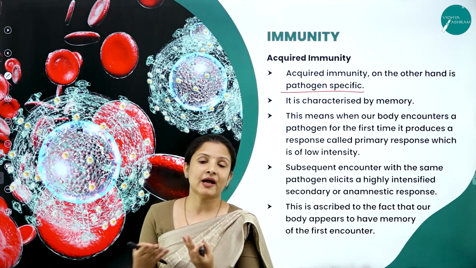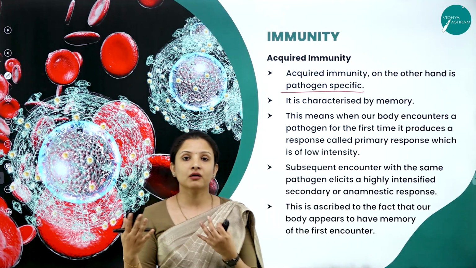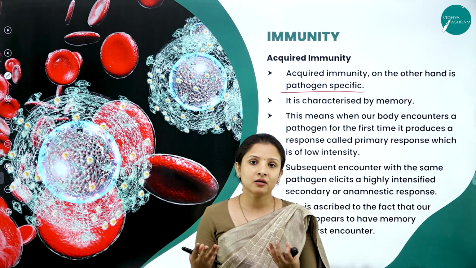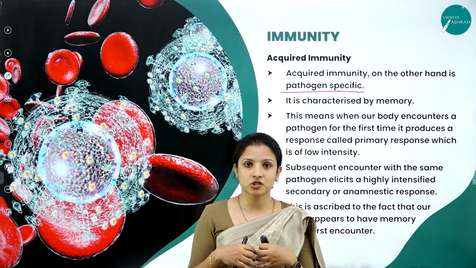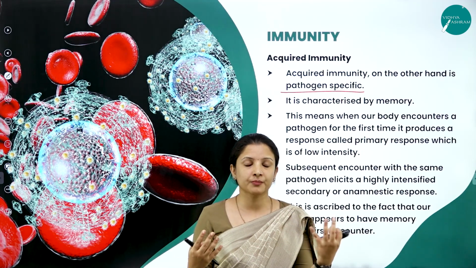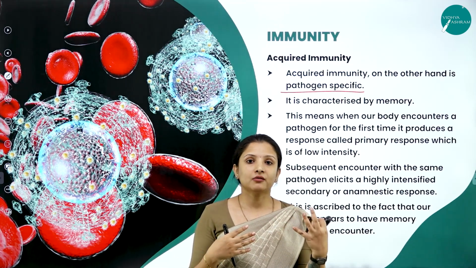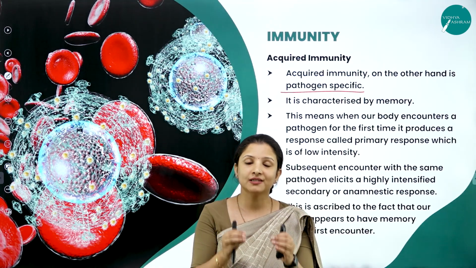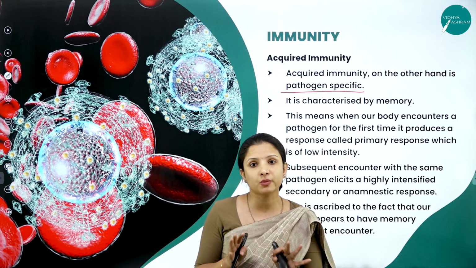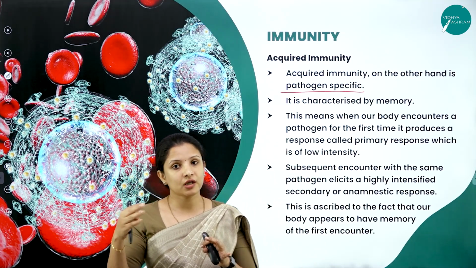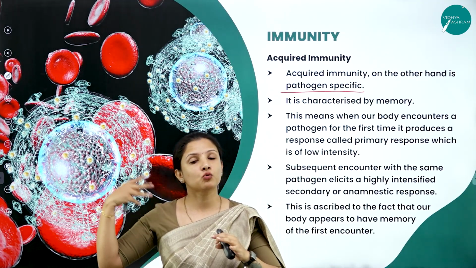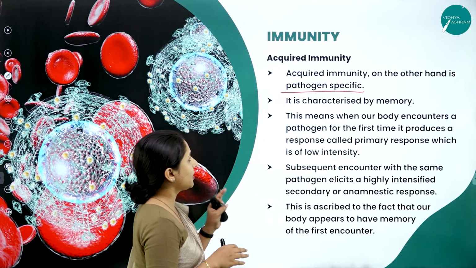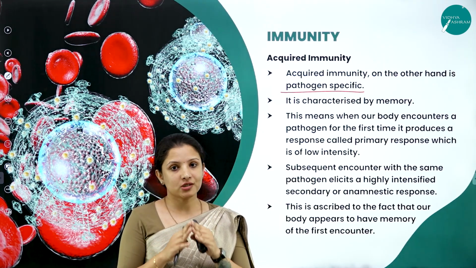That is why when we had coronavirus, we had coronavirus shots. We had coronavirus vaccinations taken, right? Already we have taken so many vaccinations, viral related also, right from childhood. Why this coronavirus vaccination? Because antibodies are pathogen specific. They need to be pathogen specific. So if the corona mutates again, we need to create a new vaccine for that and take vaccinations for that as well. Therefore, acquired immunity is pathogen specific.